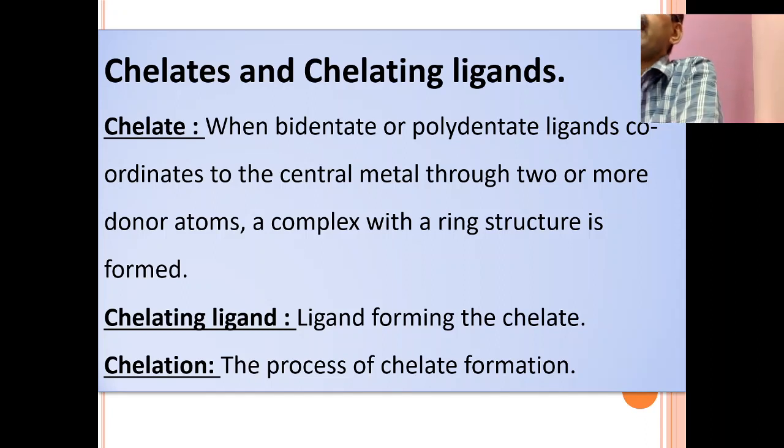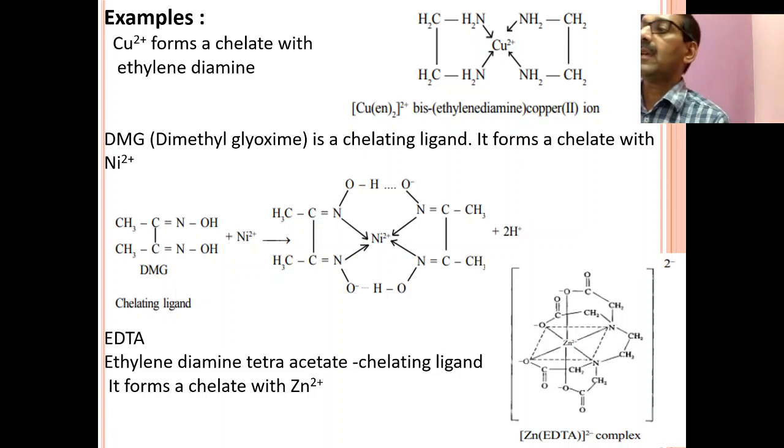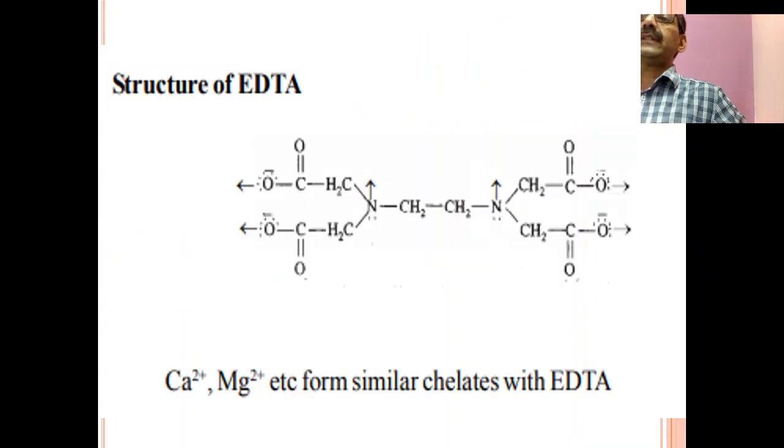Chelates and chelating ligands. Chelate is nothing but what? When a bidentate or polydentate ligand coordinates to the central metal ion through two or more donor atoms, a complex with a ring structure is formed. So it is called what? A chelate. An example is the chelate formed from EDTA with copper. That is a chelate. And here this EDTA is called what? A chelating ligand. This is the structure of EDTA.